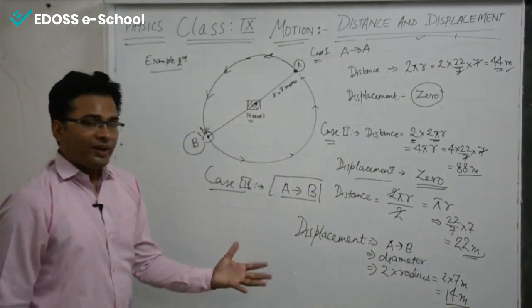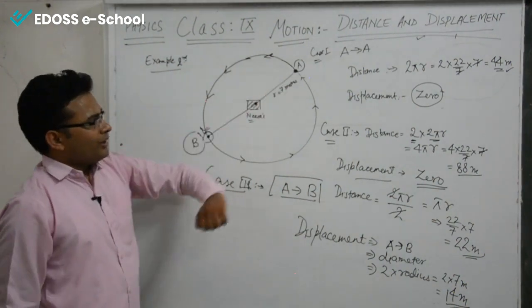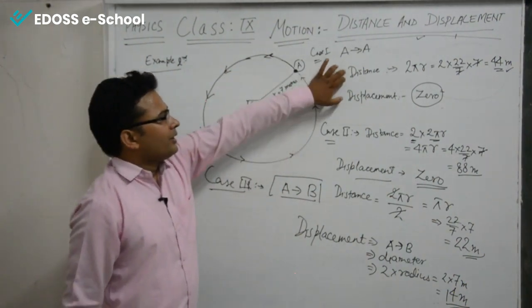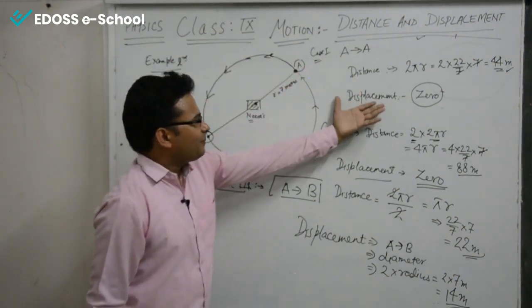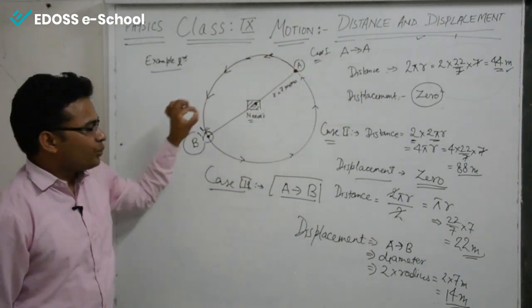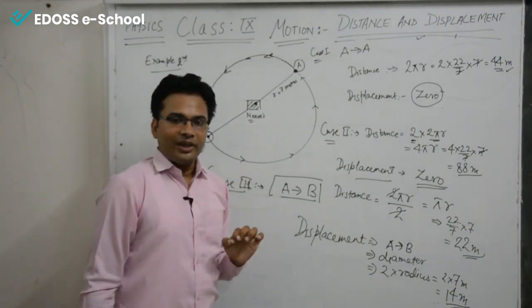We got a different result when we come to know the definition. According to the definition, the distance is the actual path traveled by the body and the displacement is the shortest way to reach the final point from the initial point.